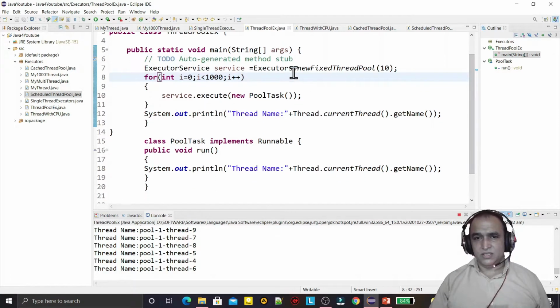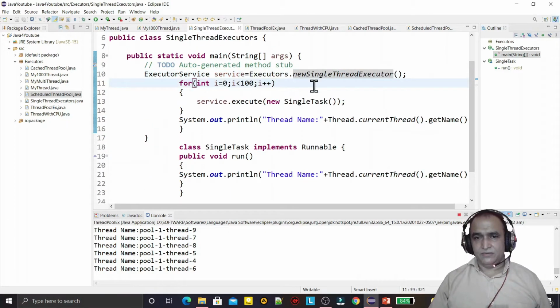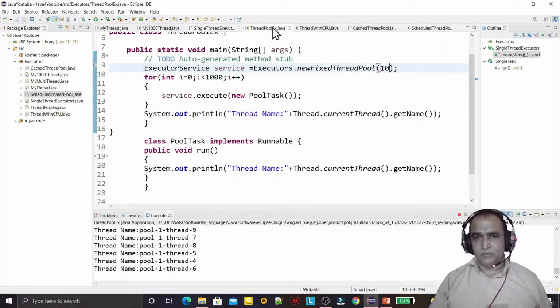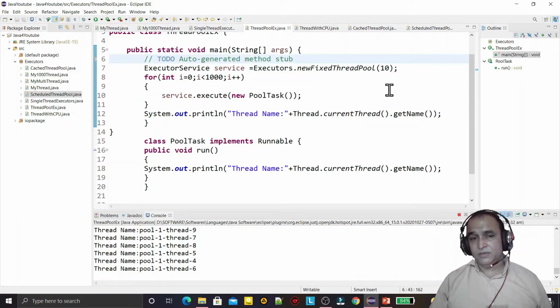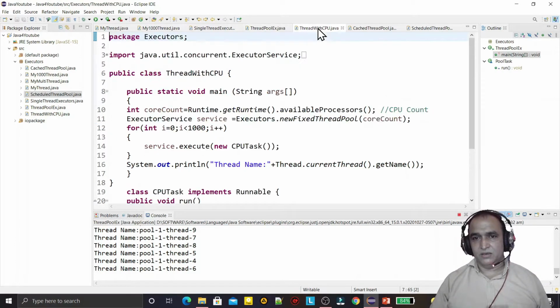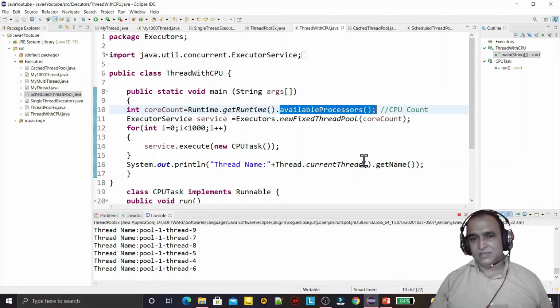By using this, we just have to use Executors.newFixedThreadPool, and we have to pass the value here. But in a single thread, we just have to create a new single thread executor. There is no value to pass. Here we have to put the number of threads which you want. Now the problem may be what value we should give here, what would be the accurate and excellent number of threads. For that we can have this modification, that we can find out the number of processors, or number of cores of the processor, available in my system.